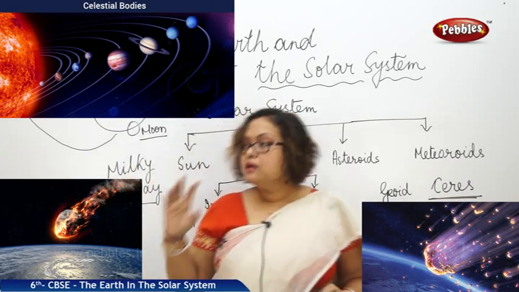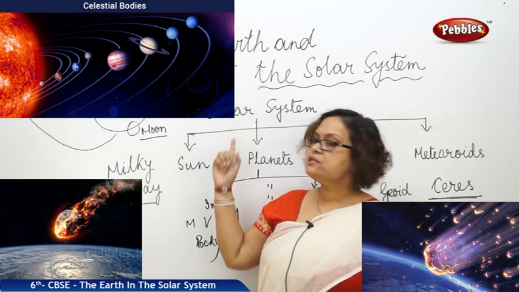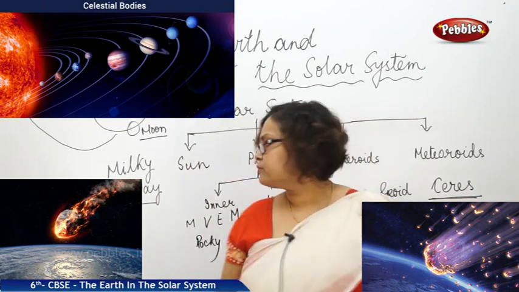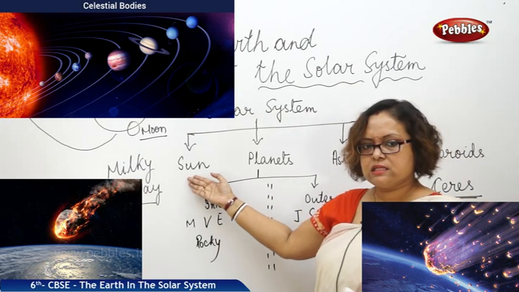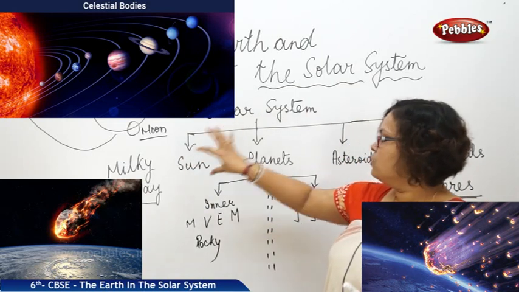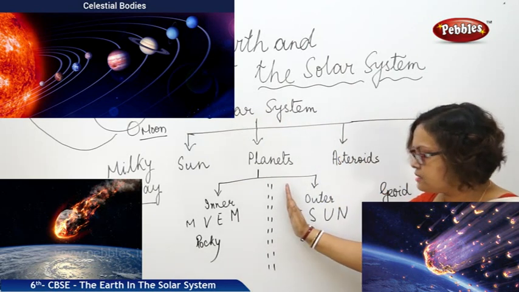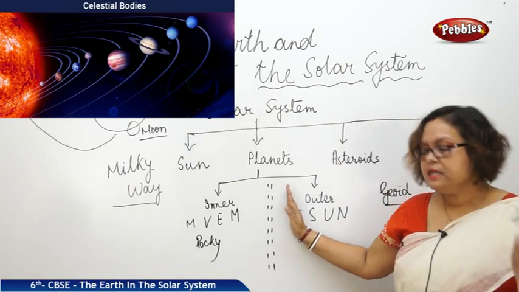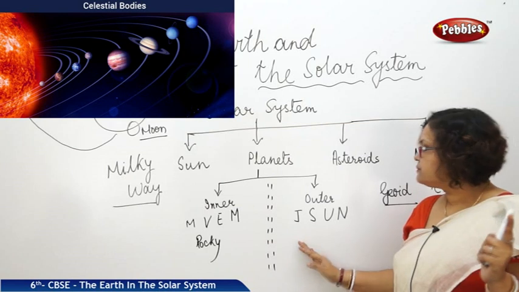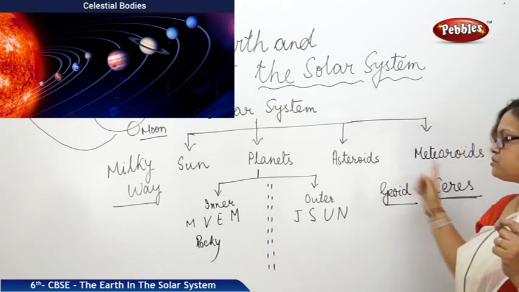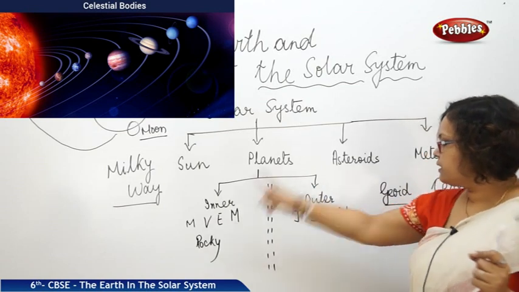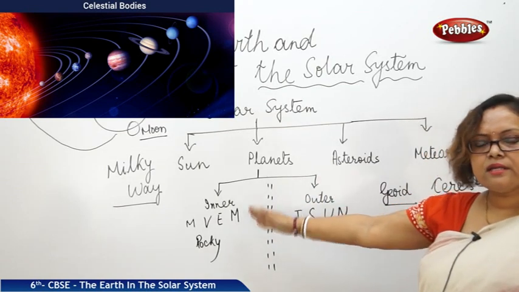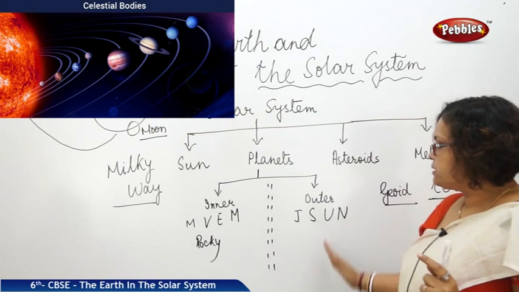Next, if I ask you what is the solar system? Quick repetition: in the solar system, the head of the family is the sun, and under the sun we have 8 planets, asteroids and meteoroids. Previously it was 9; now we have 8 planets. What are the names of those planets? Planets are of 2 types, inner planets and outer planets. Inner planets are rocky, outer planets are gaseous.